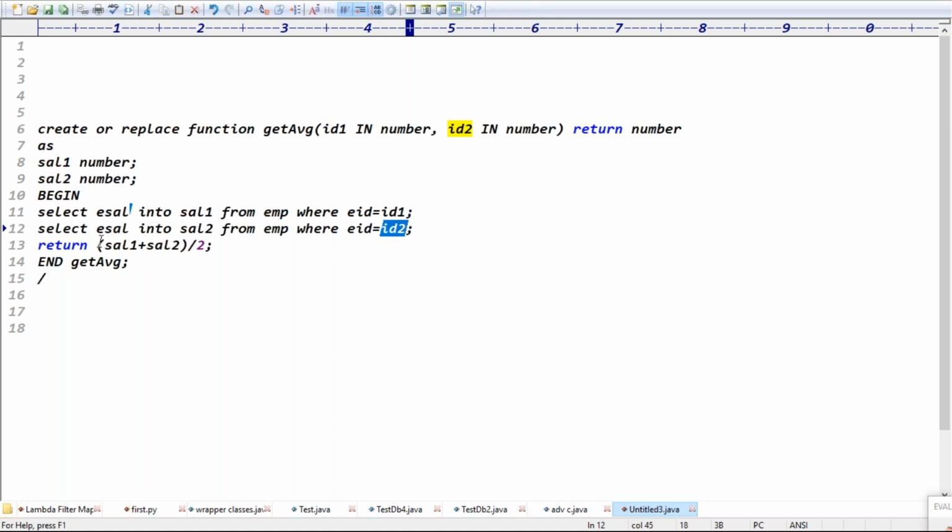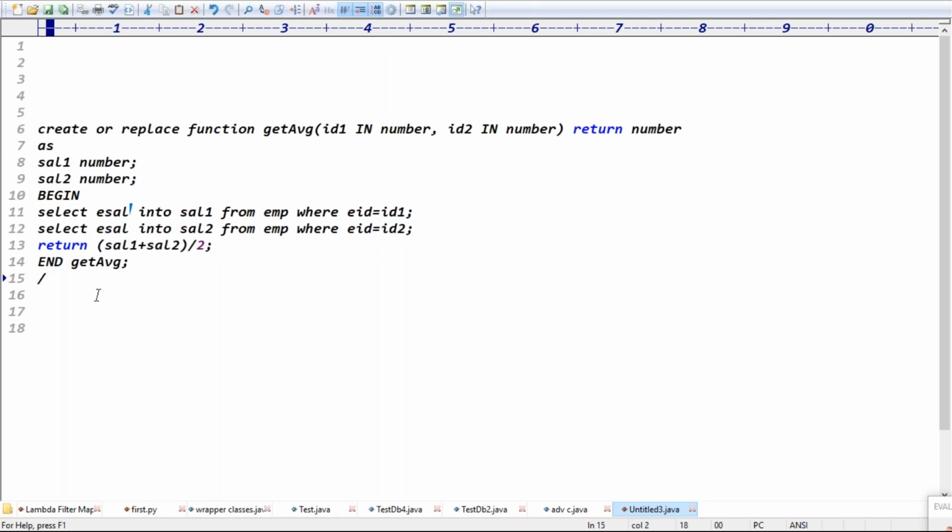Then what is it doing? Sal1 plus sal2 divided by 2. It's simply returning the average of two salaries, because the return type is number. Sal1 is the employee salary where ID1 is mapped, sal2 is where ID2 is mapped to employee ID, then sal1 plus sal2 by 2.